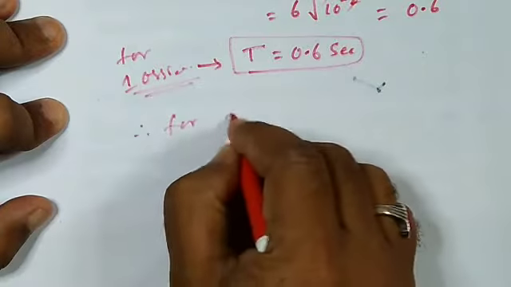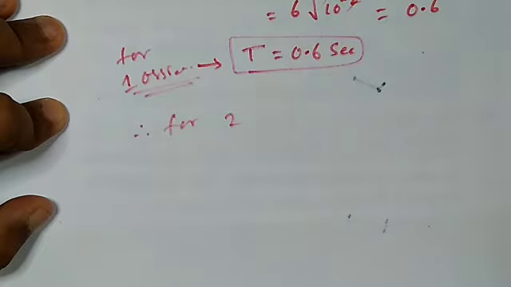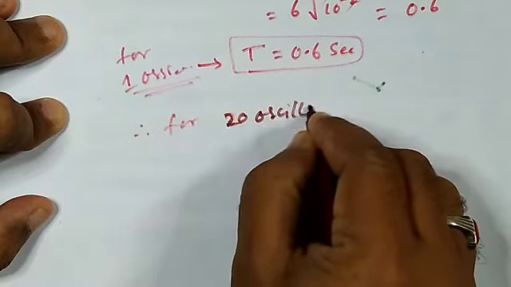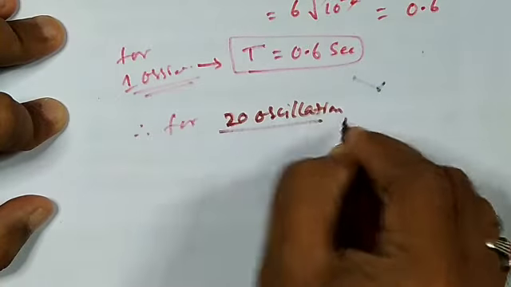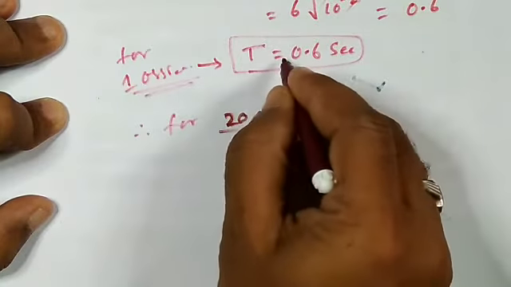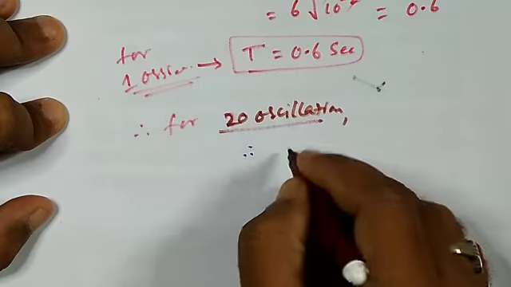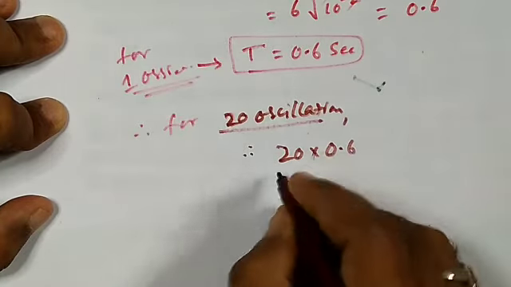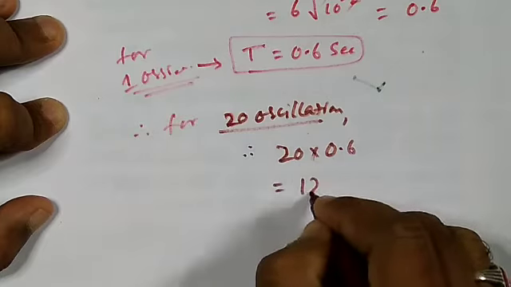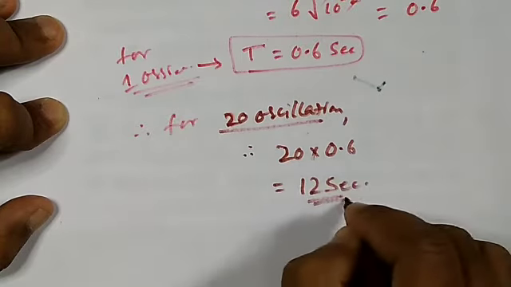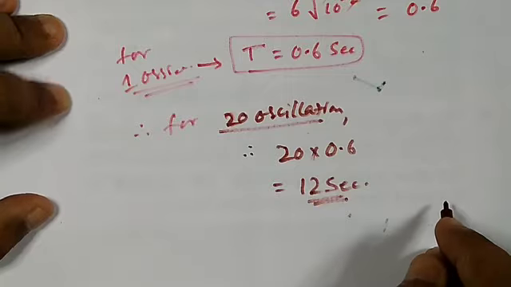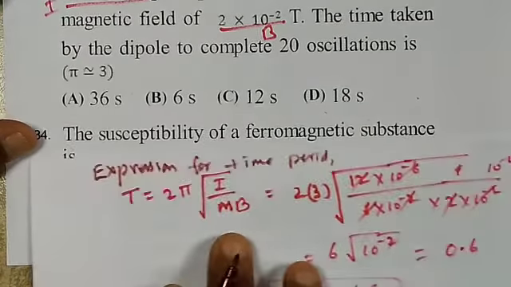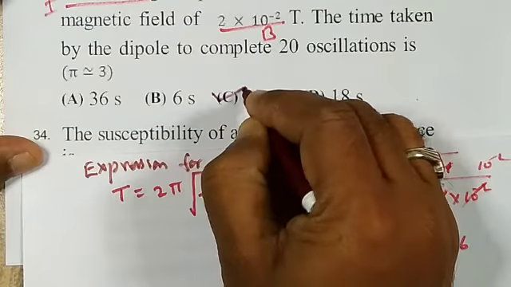For one oscillation it is this much. Therefore for 20 oscillations, we have to multiply this 20 with this. Therefore 20 into 0.6, the answer is 12 seconds. So this is the time taken by the magnetic dipole for 20 oscillations. So therefore C option is correct.